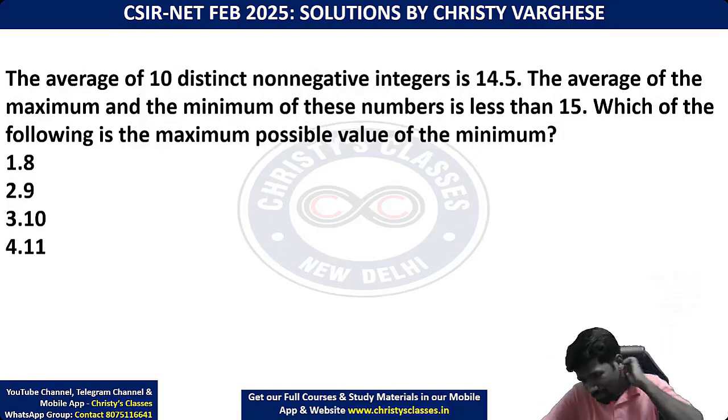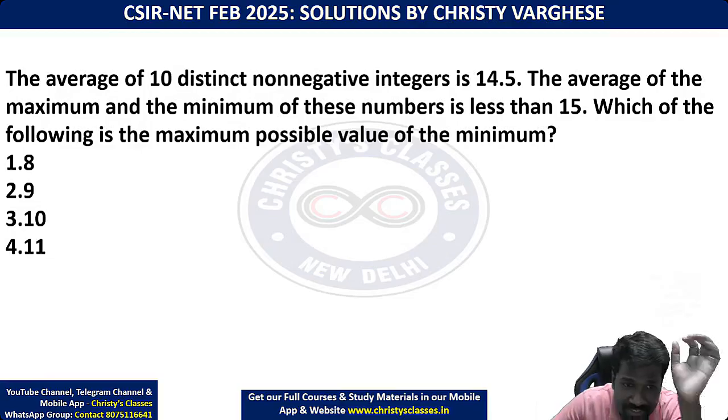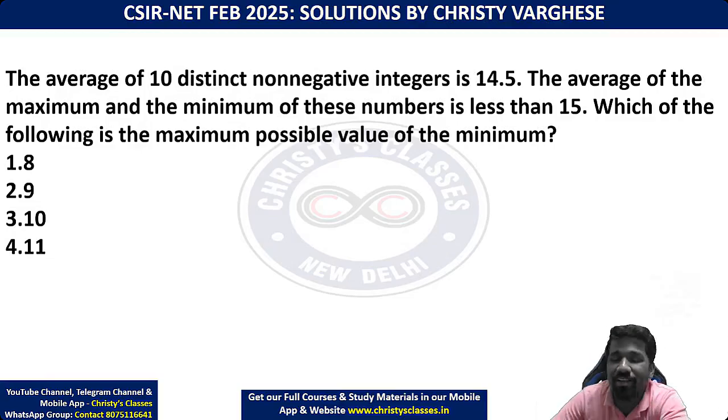Okay, so this question, how to proceed, I'll tell you. Average of 10 distinct non-negative integers. These words are very important. This is connected to number system also. So, non-negative, so positive होना चाहिए, integers होना चाहिए, so fractions are avoid. So, distinct, all should be different also.